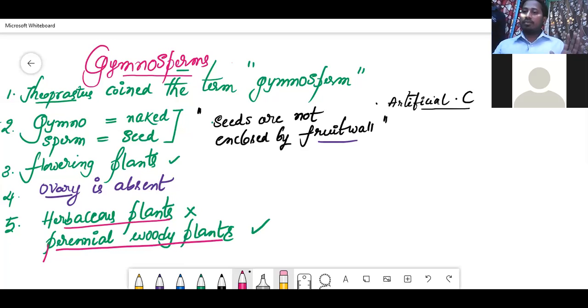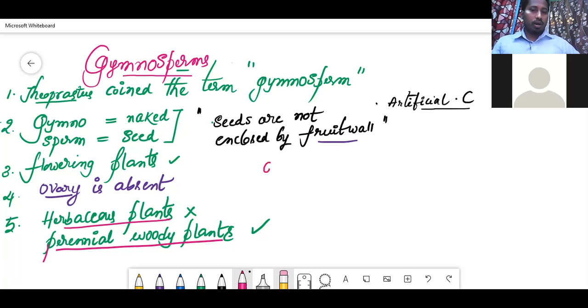Perennial means long-lived. Woody plants means they have very strong wood. Wood is present because of secondary growth. You can connect the anatomy lesson and this lesson together. Secondary growth is seen, so that's why wood is present. So that is one thing.